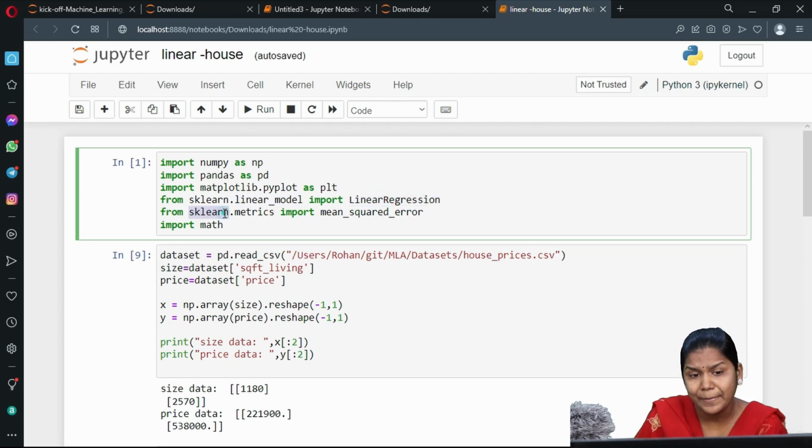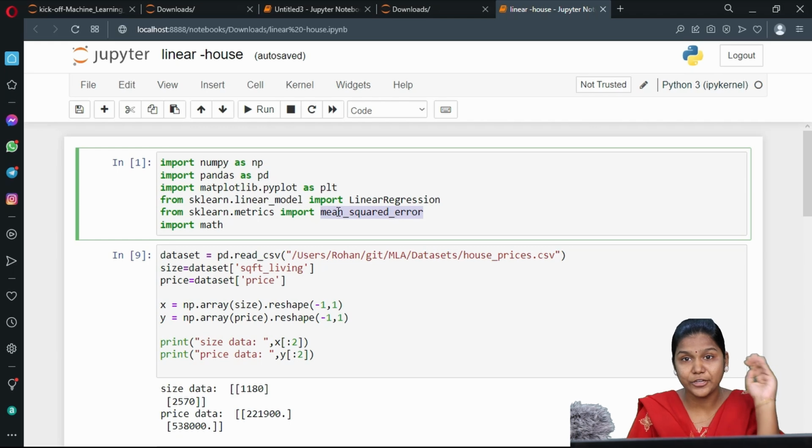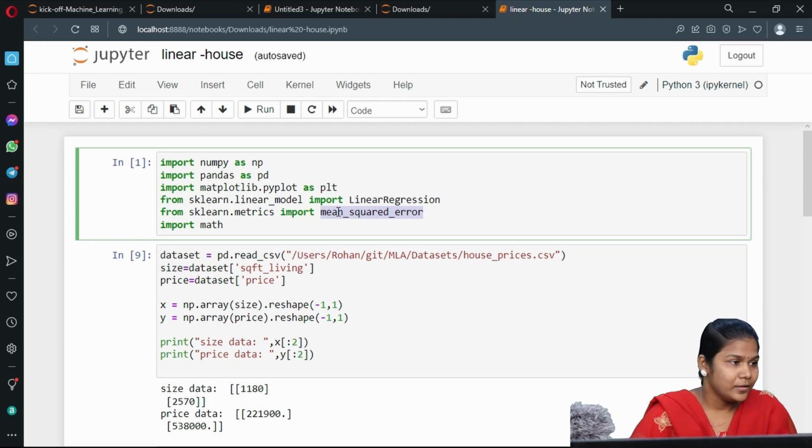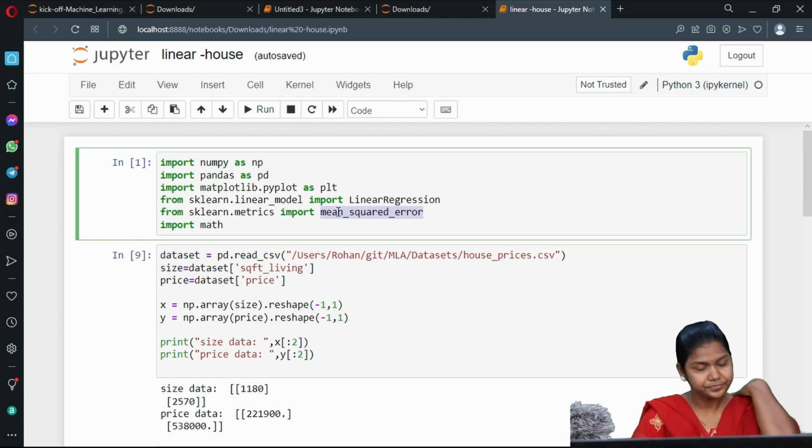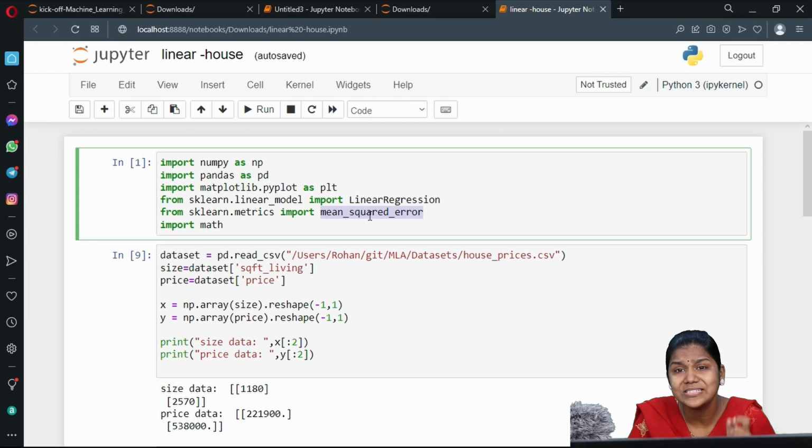Okay. Now from sklearn.metrics. Metrics is a module which is used for mathematical calculations. So from sklearn.metrics, I have imported mean squared error. What is this mean squared error? We might have done this in mathematics, in our 7th, 8th, 9th standard, I guess, right? Maybe after that also we have done it. Fine. So sorry for the interruption. So from sklearn.metrics we have to import mean squared error.